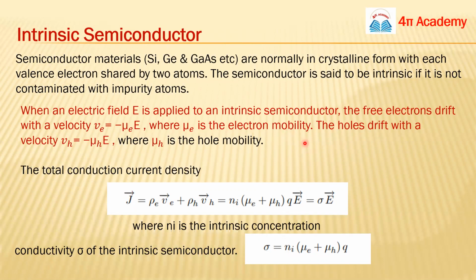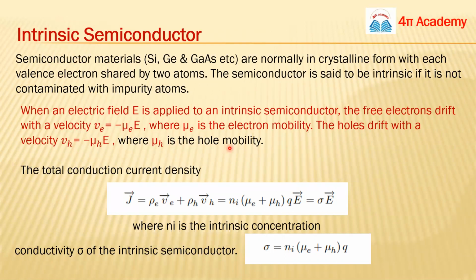On the basis of this relation, we can also write the same kind of relation for holes, because the holes are also affected by the electric field applied on the intrinsic semiconductor. So the drift velocity of holes will be VH equals minus mu H times E, where mu H is the hole mobility.